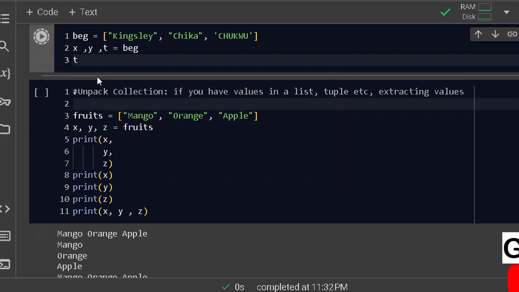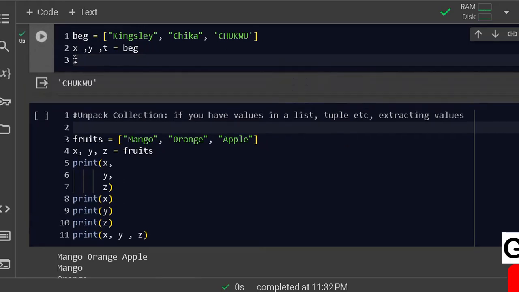So by the time I put T, it is going to look inside here and pick up this particular thing inside the list. This is a list. So I put everything inside the list, and then what I need to do is to pick the corresponding value inside the list. So if I want to print, I'll just put Y, and it will pick it out for me.